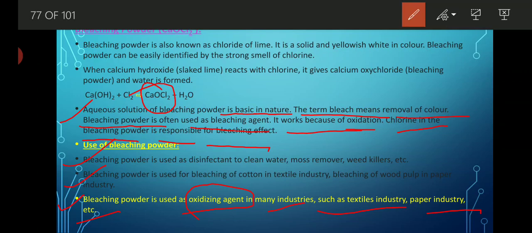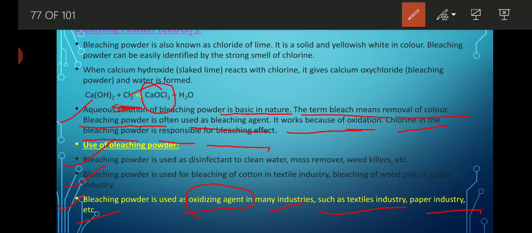Second thing is that whenever bleaching powder is treated with water, or the aqueous solution of bleaching powder, it shows an exothermic reaction. Why? Because it reverts the reaction and gives us slaked lime along with the liberation of chlorine gas. And whenever it is spread on moss, it releases a very specific smell, and that smell is due to the presence of chlorine gas itself.